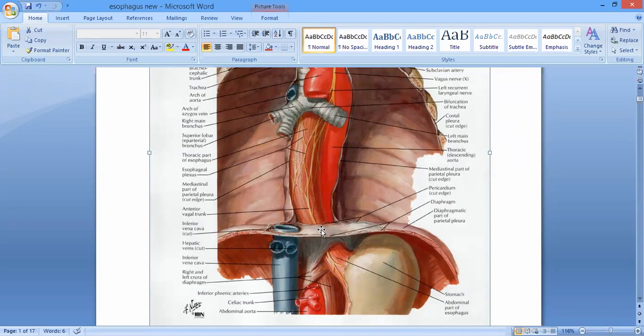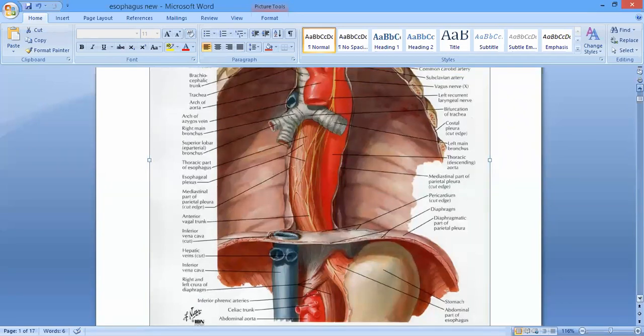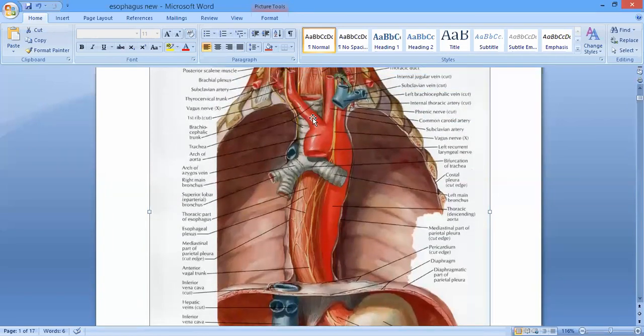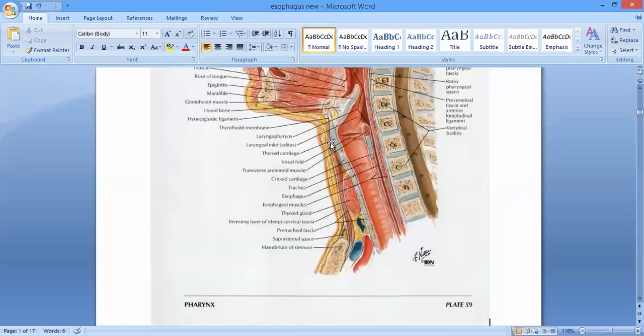Right. So now we'll talk about its relations जी. If you talk about its relations, so anterior इसके फिर क्या होगा जी? In the upper part, it is related to the trachea. Okay? In this upper part, right? It is related to the trachea, and here you can see the recurrent laryngeal nerve which passes from here. Let me just show you somewhere else.